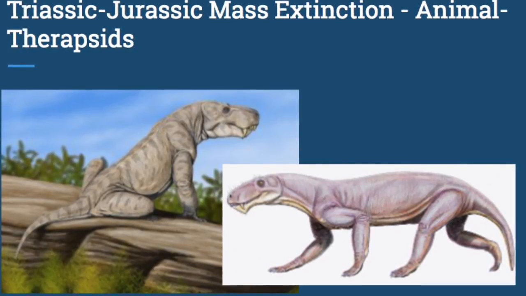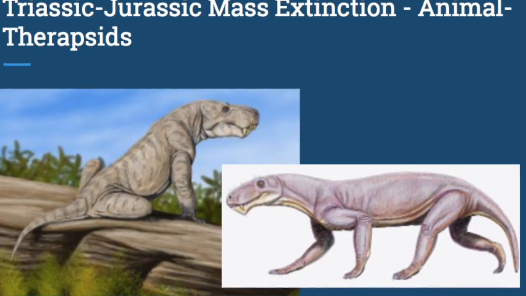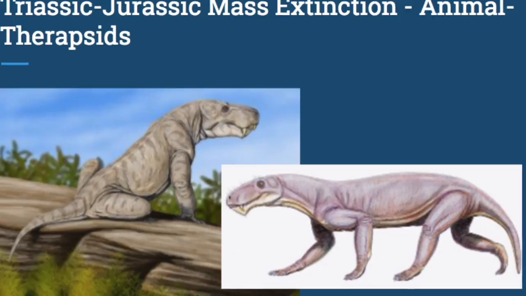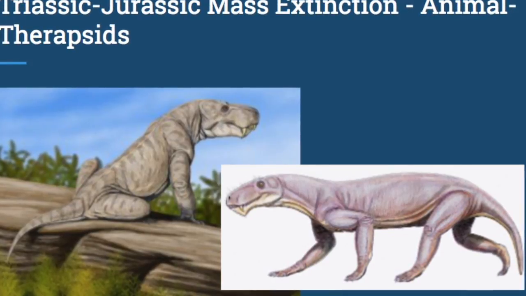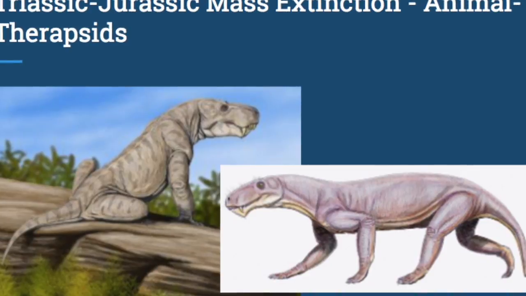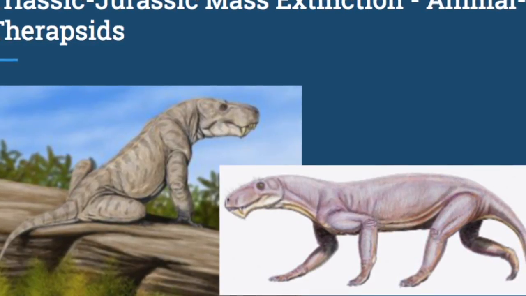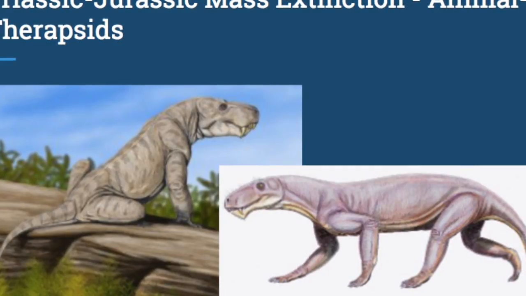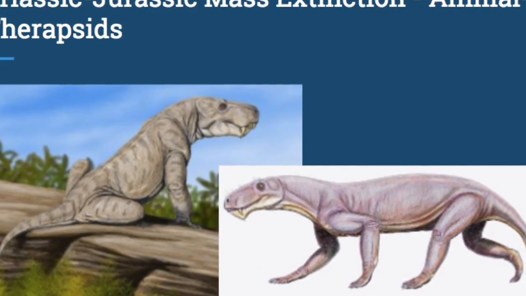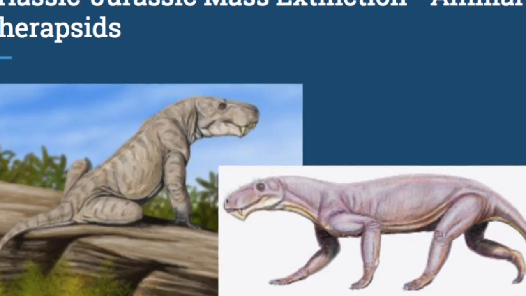One of the animals that went extinct during this time were the therapsids, and they developed during this time when they were like one of the first large mammals. They are known for having four legs, and they set the way for dinosaurs. As you can tell, they kind of look like a lot of the dinosaurs that we studied. They died off either because of climate change, eruptions, or an asteroid. Scientists still can't tell why they died off, but most likely it's because of all three of these things.